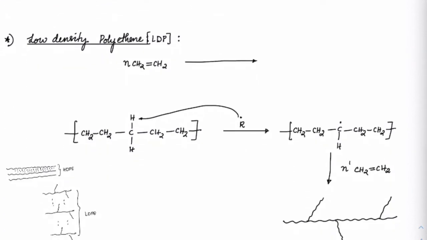Next, let us see the next type of polymerization, polyethene, which is low density polyethene. What is high density and low density polyethylene?